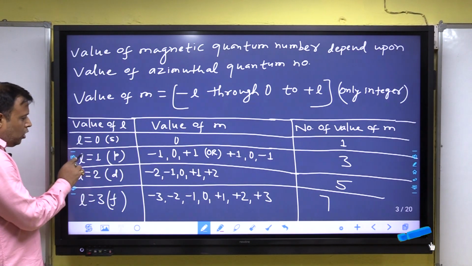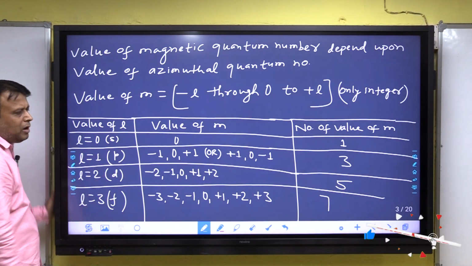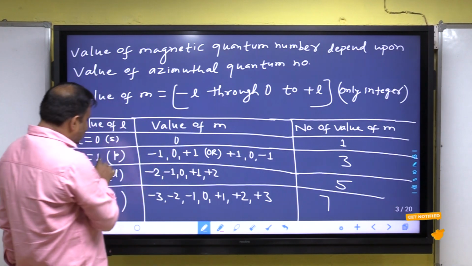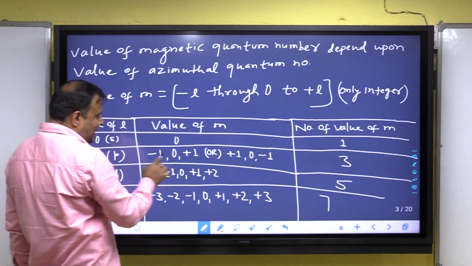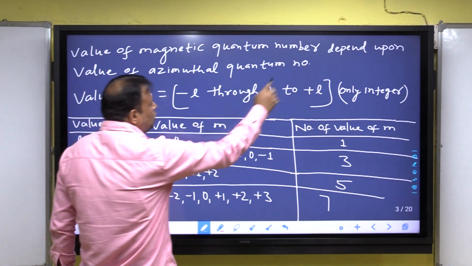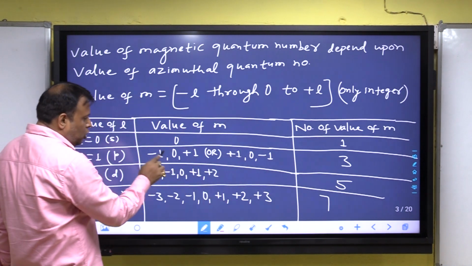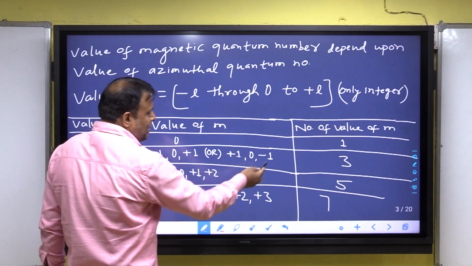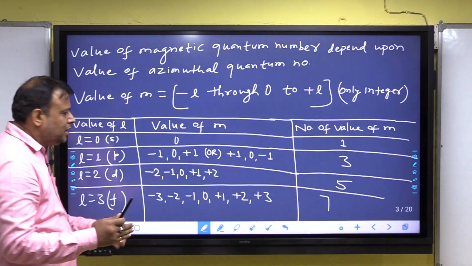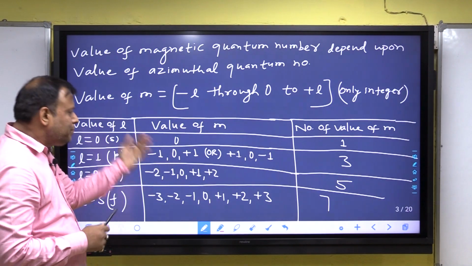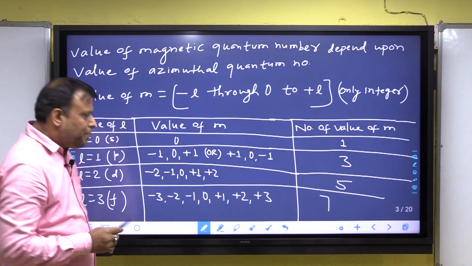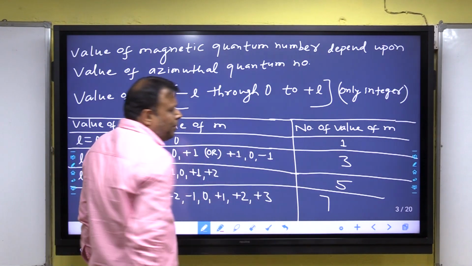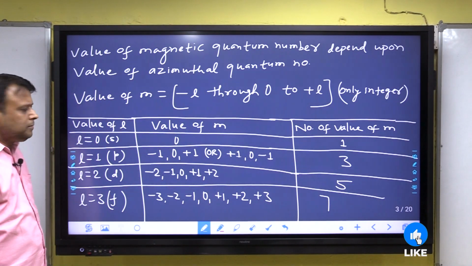Now, when L is equal to 1 for P-suborbit, m goes from minus 1 to plus 1, so minus 1, 0, plus 1. It may be written as 0, plus 1, minus 1. It is not necessary to write in order; it may be plus 1, 0 or minus 1, and hence the number of values is 1, 2, 3. Number of values of m is equal to 3.